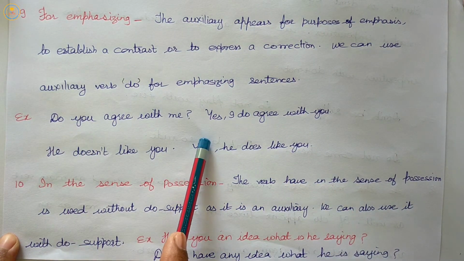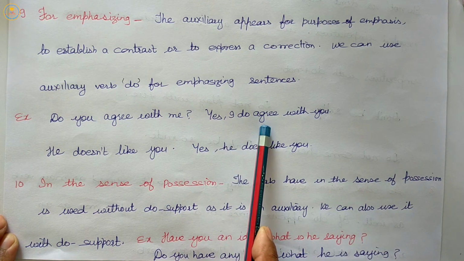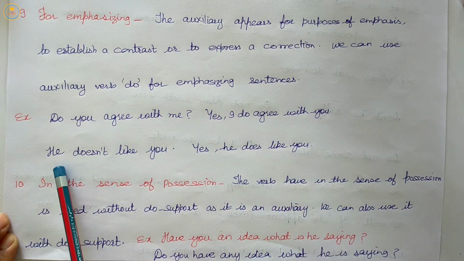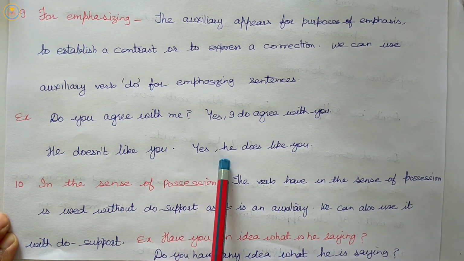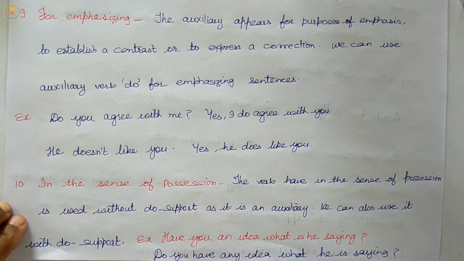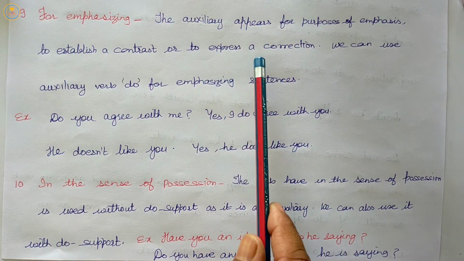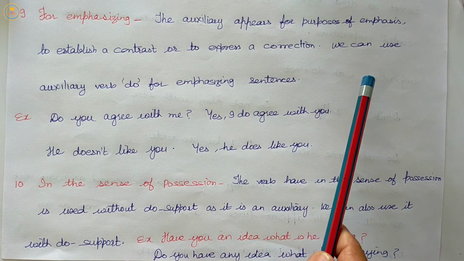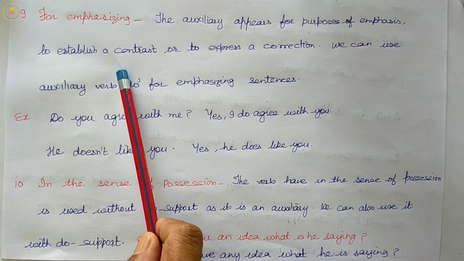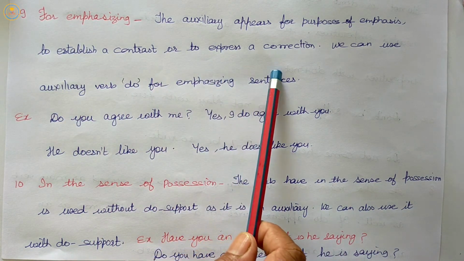Do you agree with me? Yes, I do agree with you. He doesn't like you. Yes, he does like you. So here you can clearly see that the auxiliary appears for purpose of emphasis, to establish a contrast or to express a correction.